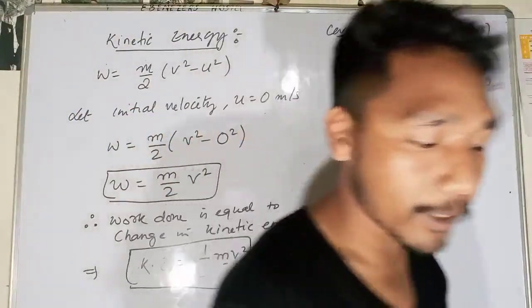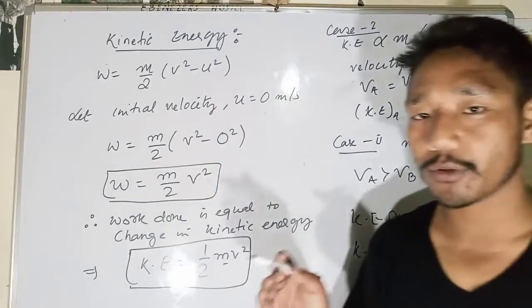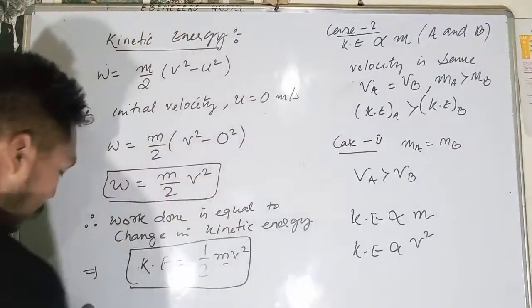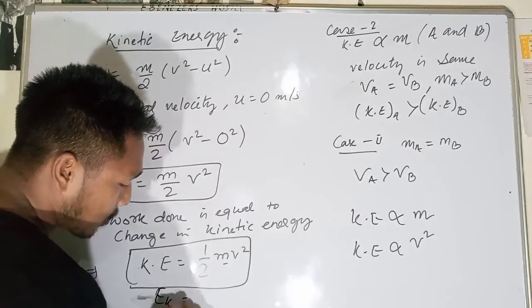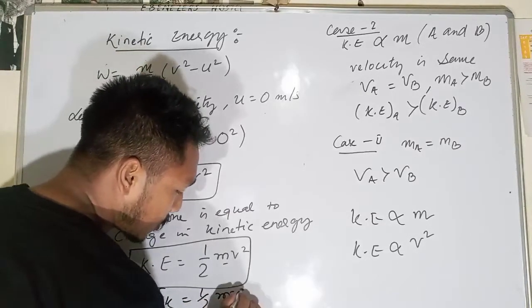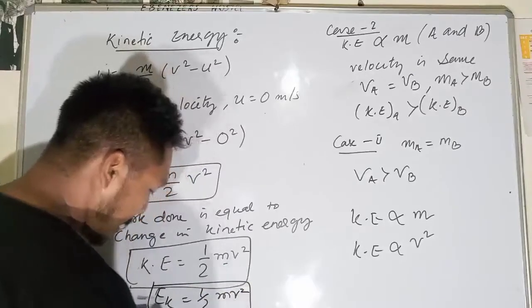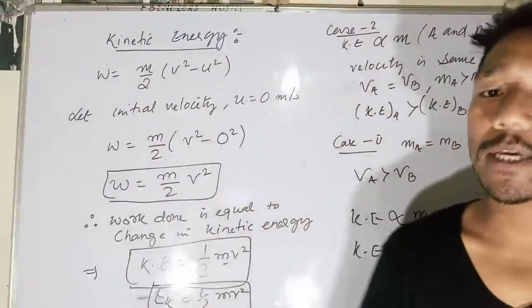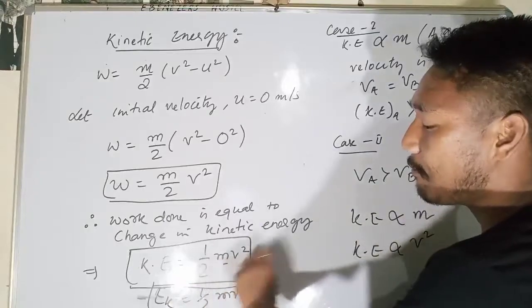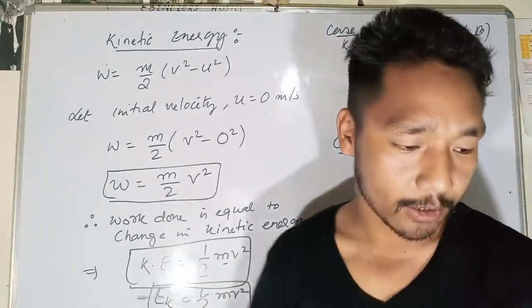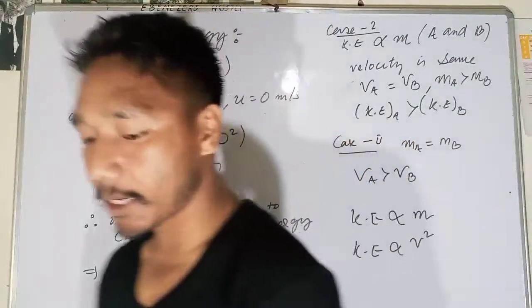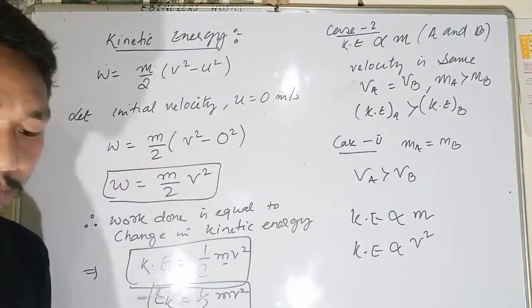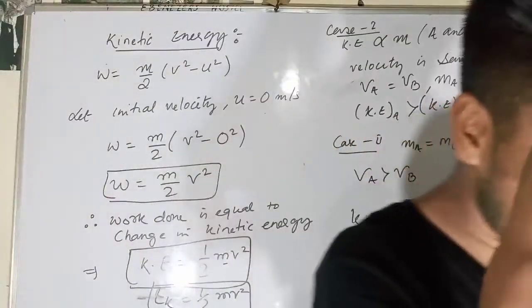So this is all about kinetic energy. We also define kinetic energy in this way: Ek is equal to 1 by 2 mv squared. So we can write kinetic energy is half of mass into velocity squared. I believe you have understood this topic, kinetic energy. Let's go with the next video, the next topic, that is potential energy.